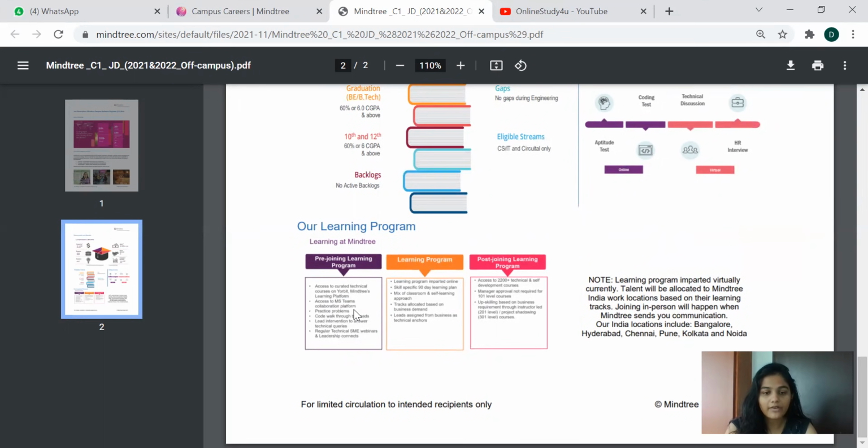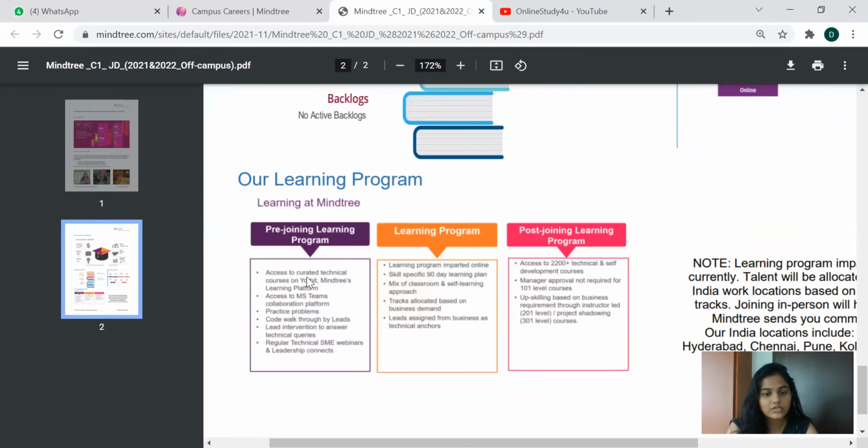So if you want a brief touch-up, I can explain the access to curated technical courses on Mindtree's Orbit learning platform, access to MS Teams collaboration platforms, practice problems, code walkthroughs by lead intervention to answer technical queries, regular technical SME webinars, and leadership connect. So you will have an overview of the technology being employed and the product details. Then the learning program will be imparted online, a skill-specific 90-day learning plan, a mix of classroom and self-learning approach, with tracks allocated based on business demands, then leads assigned from the business as technical anchors.